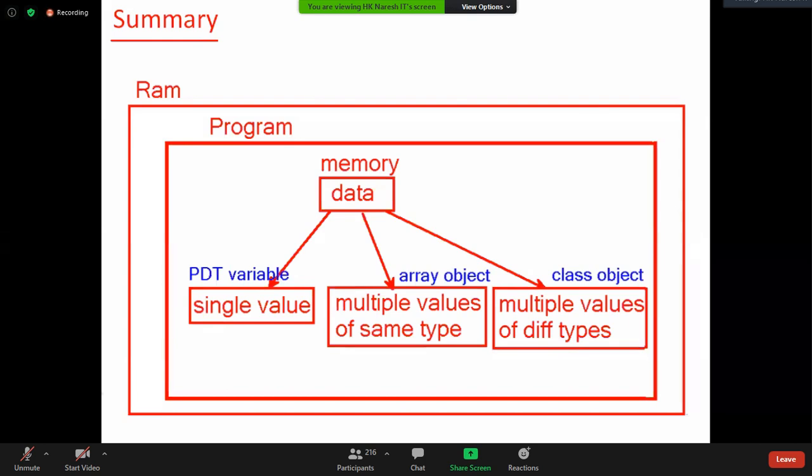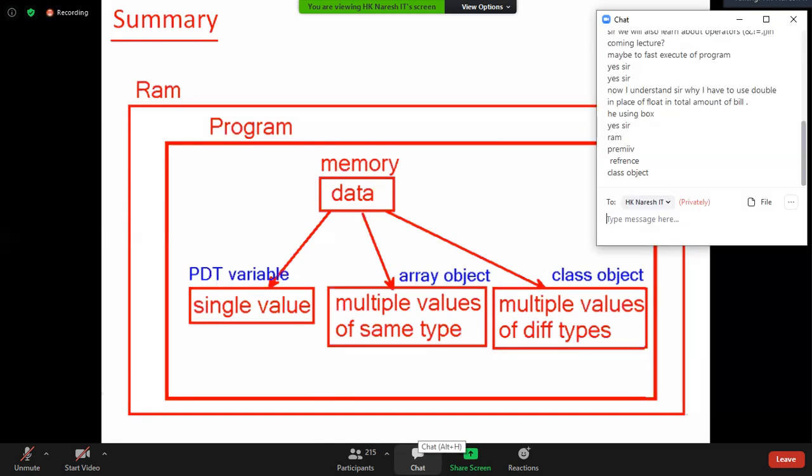This diagram, if you remember, you can play with Java. Java is not playing with you. You can play with Java. Rara Java, come on, Pro Kabaddi. Pro Kabaddi season is starting soon. Along with the IPL, after IPL, I guess, Pro Kabaddi will start.